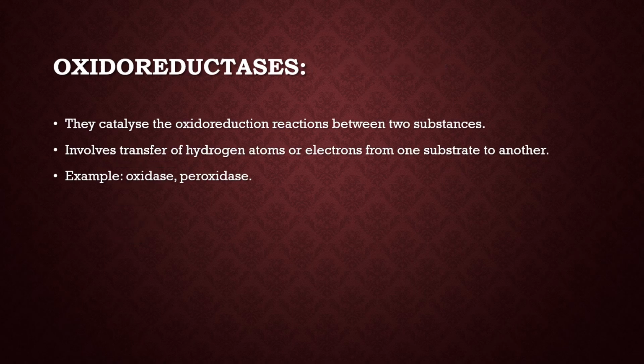Oxidoreductases. They catalyze the oxidoreduction reactions between two substances. It involves transfer of hydrogen atoms or electrons from one substrate to another. Examples for oxidoreductases are oxidase and peroxidase.